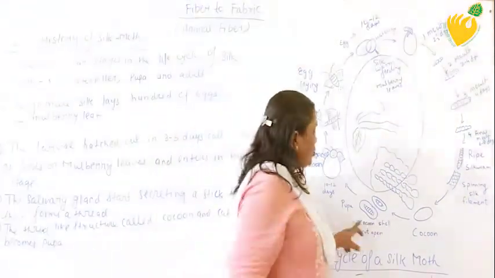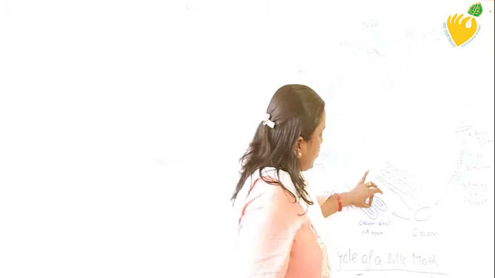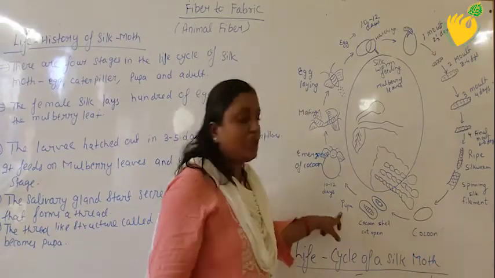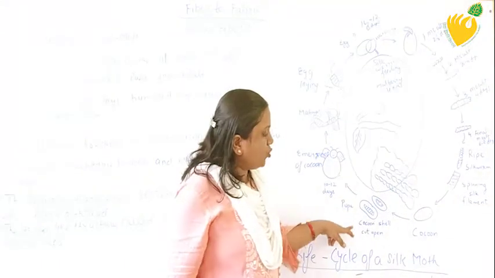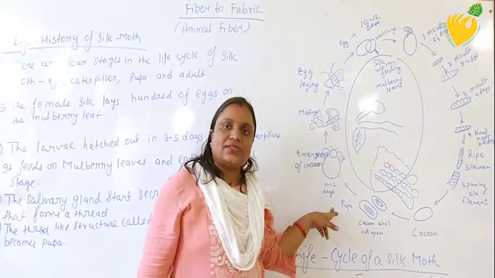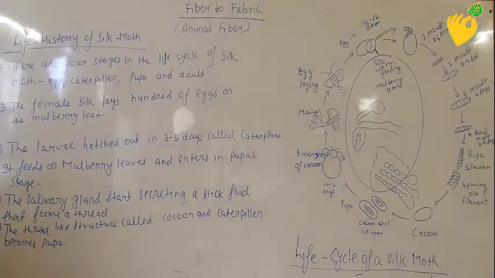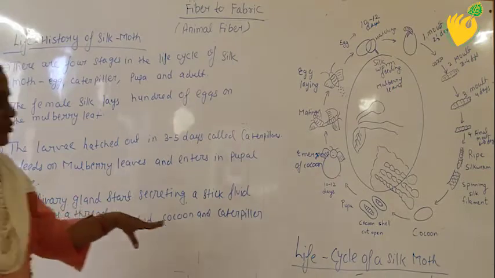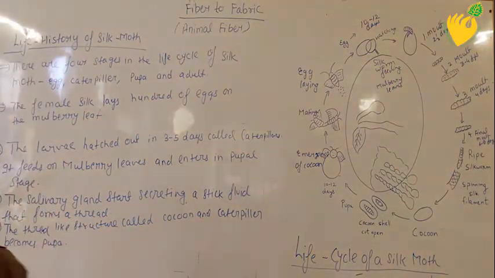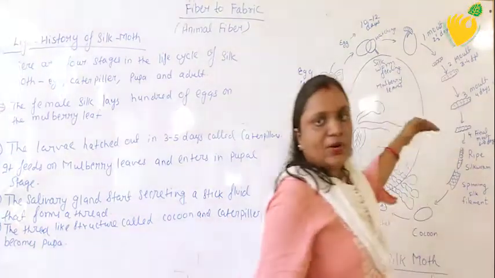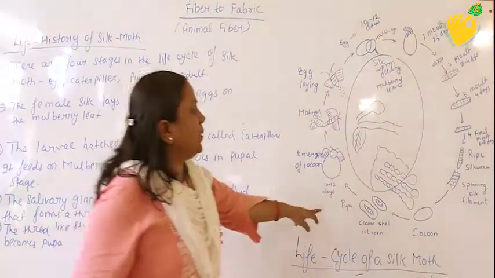So here the cocoon shell will open like this, and this structure is called the pupa. Okay, when the cocoon shell opens, then this structure is called the pupa. That means what is the pupa? The thread-like structure is called the cocoon, and the caterpillar that we obtain at this stage is now converted into a pupa.